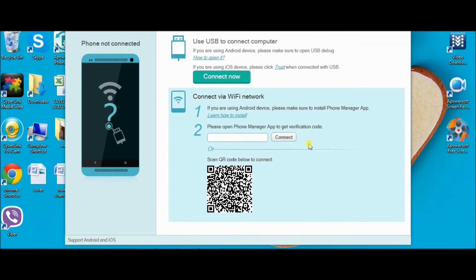You can actually connect using a USB connector, a Wi-Fi network connection, or by simply scanning the QR code found on the interface of the tool.